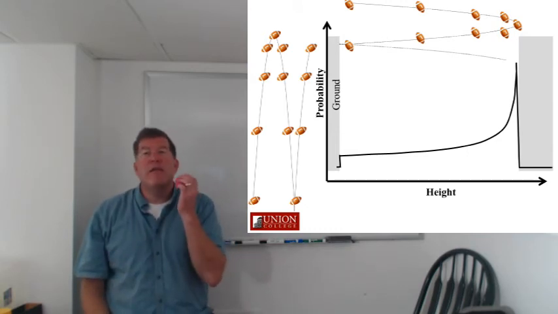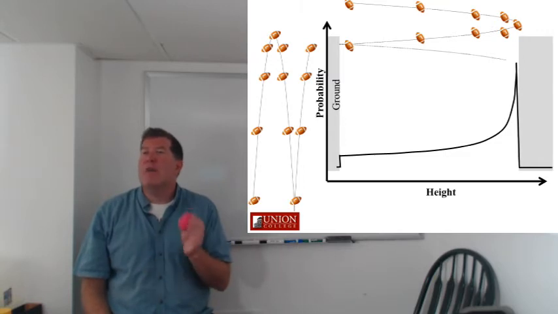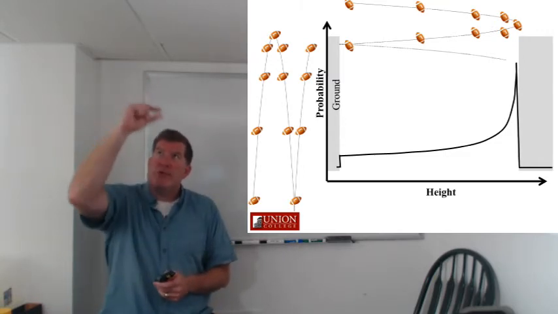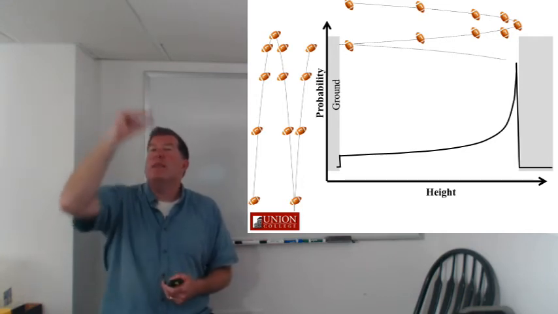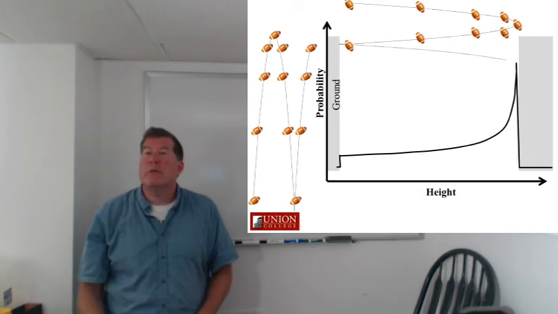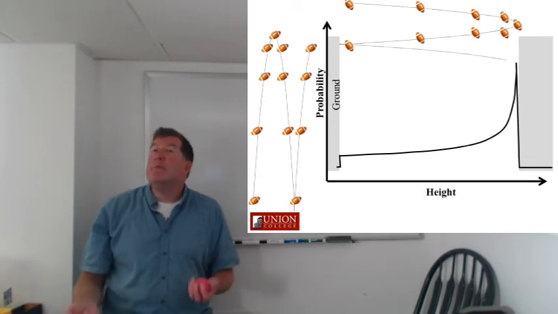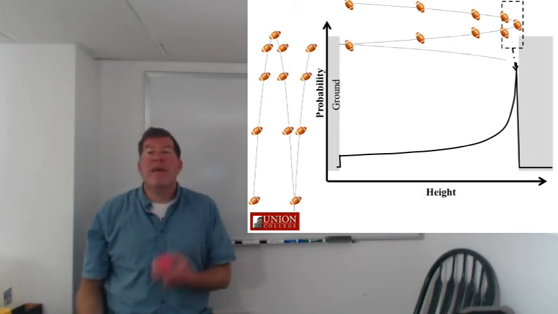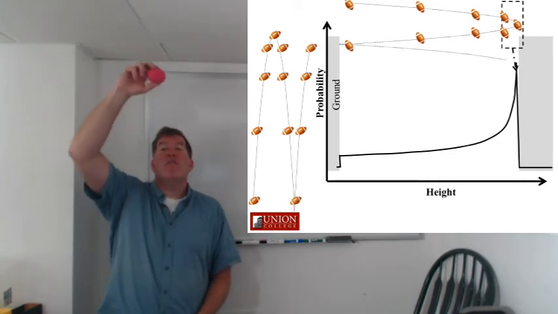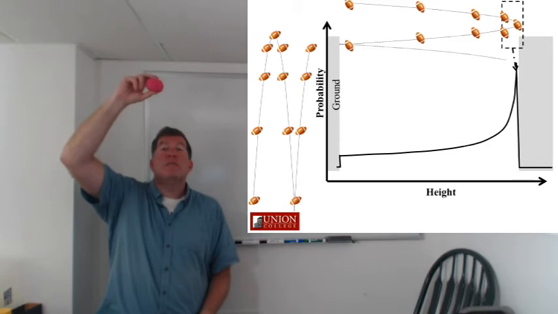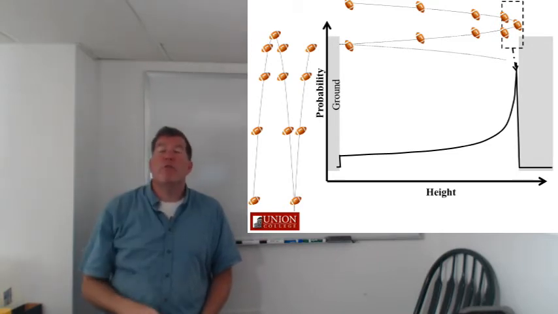If I imagine taking a snapshot of the ball in flight, take snapshots at different heights, I can ask, what's the probability that I find the ball within a particular band of heights? And that probability is going to be maximum up at the top of the flight, where the ball is moving very, very slowly and coming to a stop. It spends most of its time up near the peak of its flight